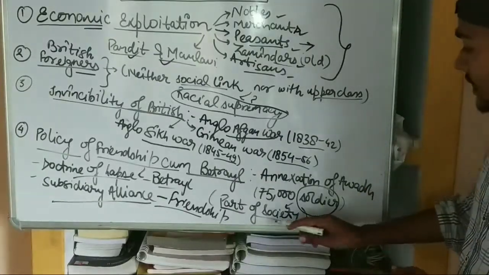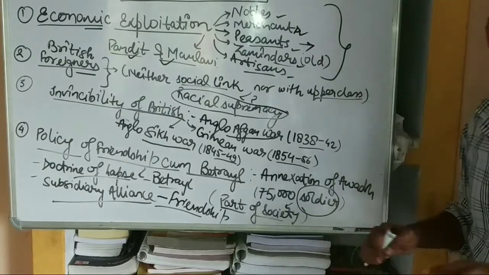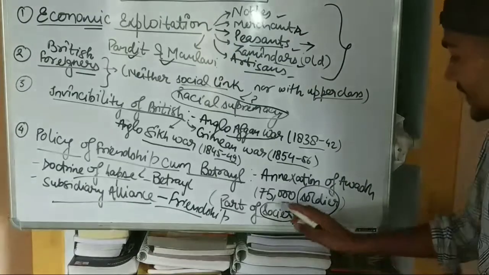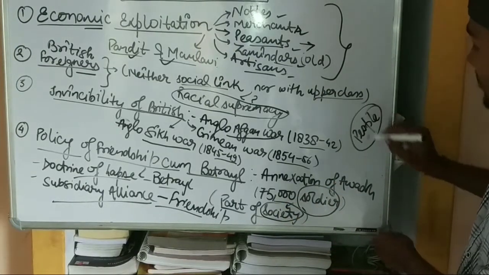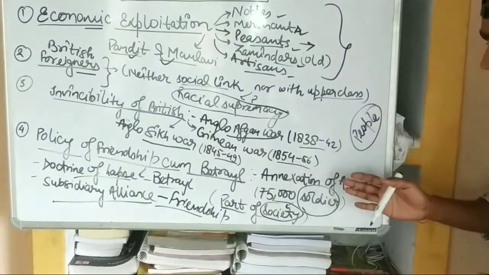When the British annexed Awadh, they imposed a heavy tax on Awadh. So when there is a heavy tax on the society, that is on the people of Awadh, the families of the people of Awadh also got affected.